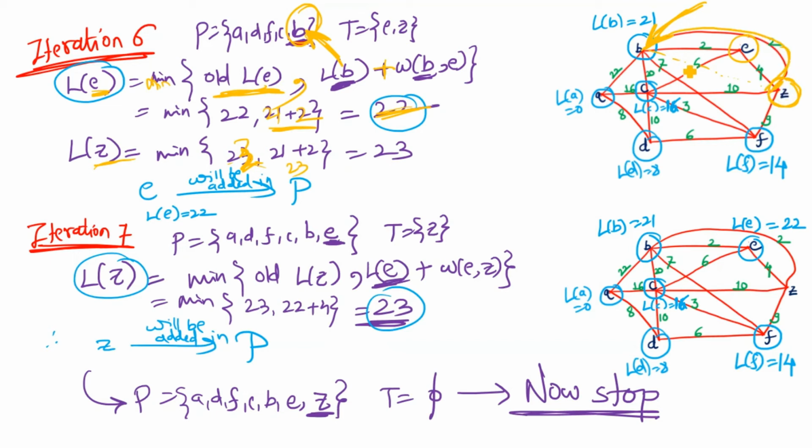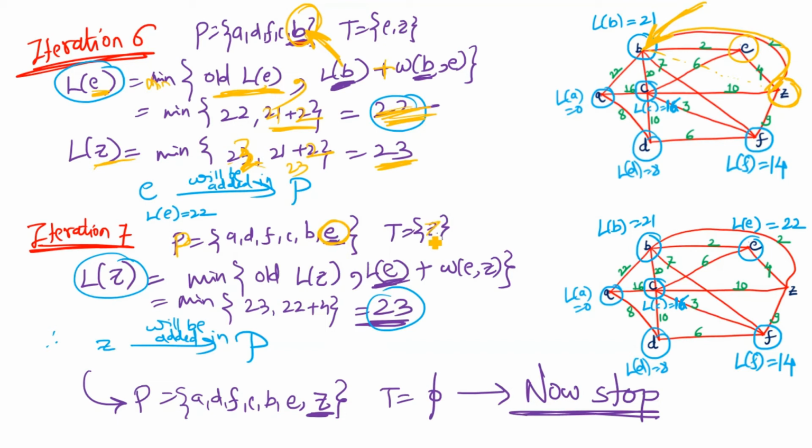So its length is 2, so it will be 21 plus 2, 23. So 23, 23, the smallest value is 23. Among all of these vertices, E has the smallest value, that is 22. So we will add E into the path. So our set P will consist of these vertices where E is the recently added vertex.